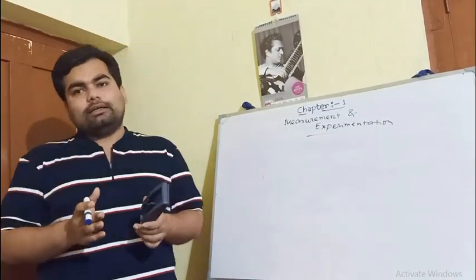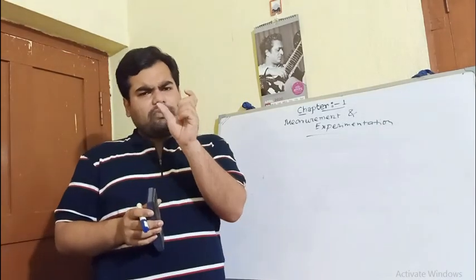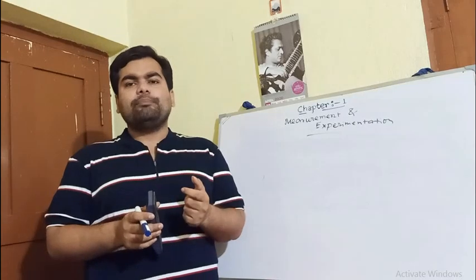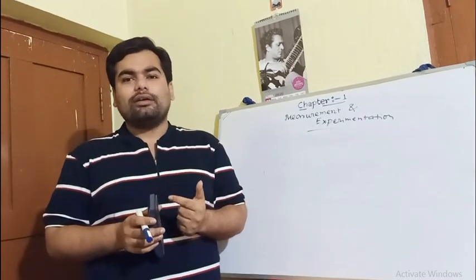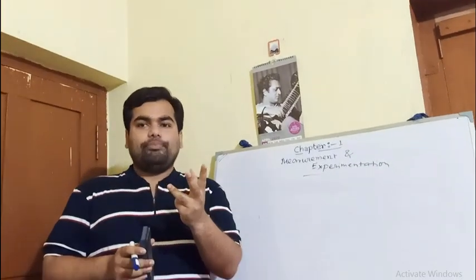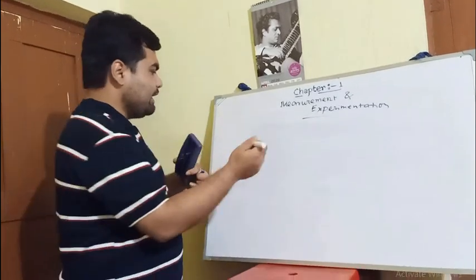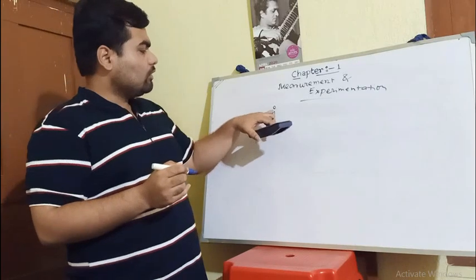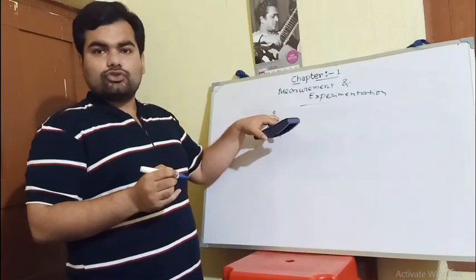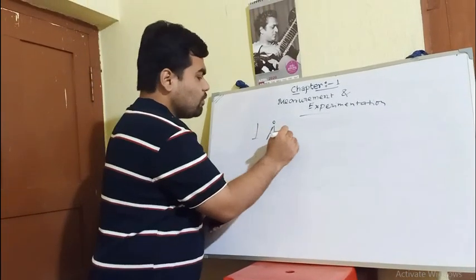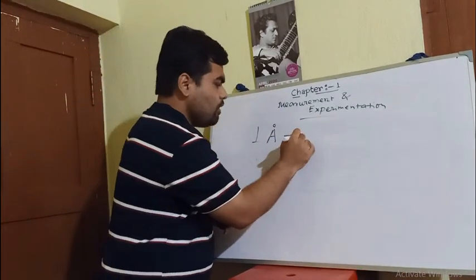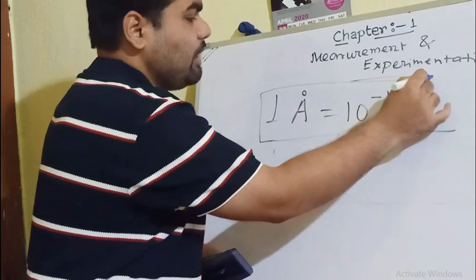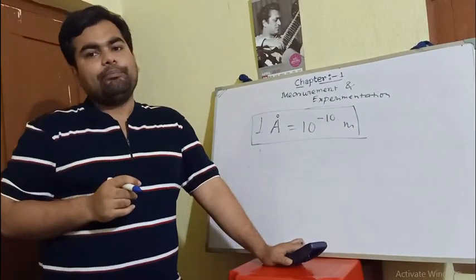If we have to measure a very small distance, such as intermolecular separation or the radius of the orbit of an electron, we use angstrom. Angstrom is written as A with a small circle on top, and 1 angstrom is equal to 10 to the power minus 10 meter. This is the relationship between angstrom and meter. Clear?